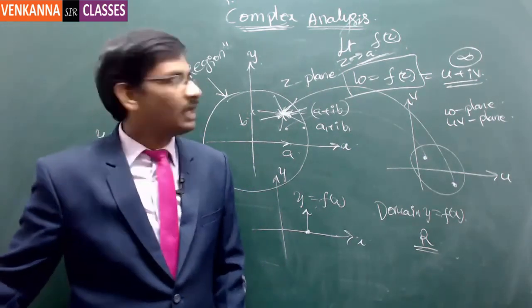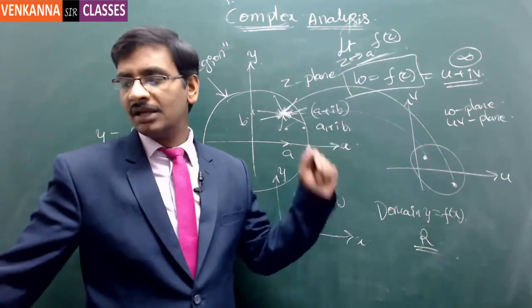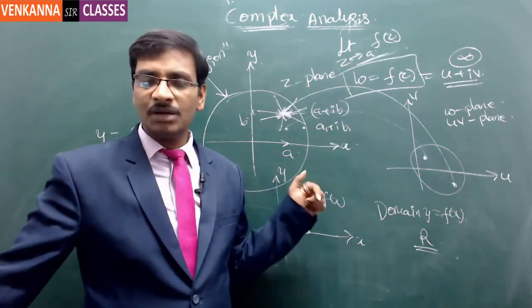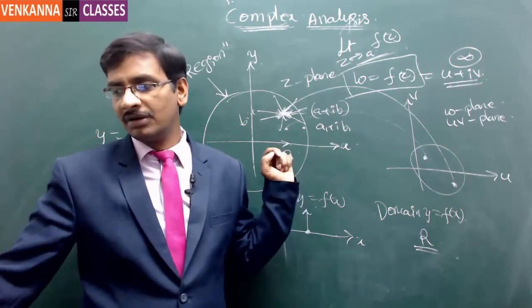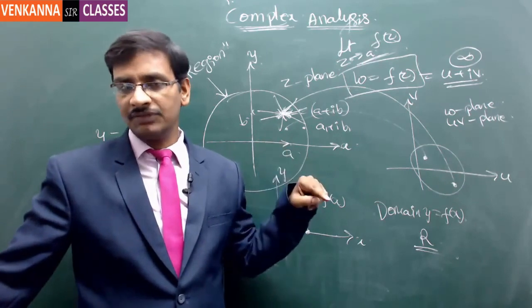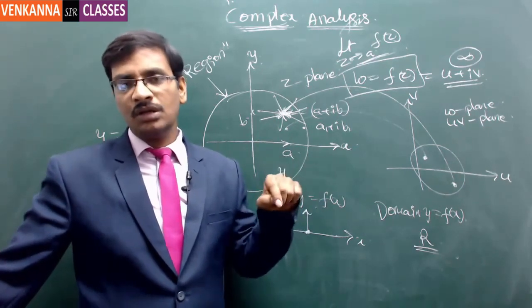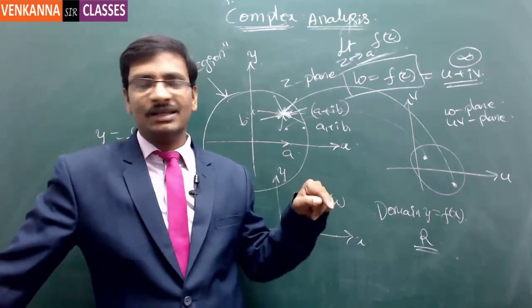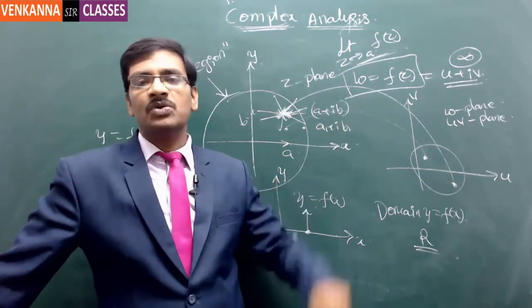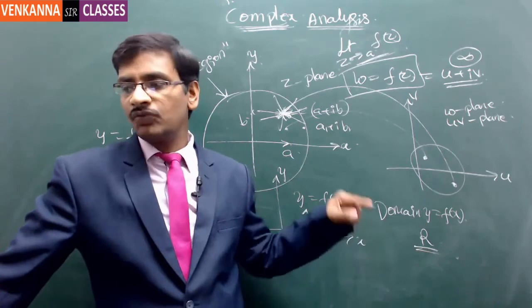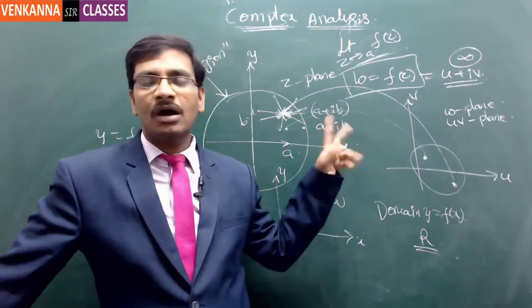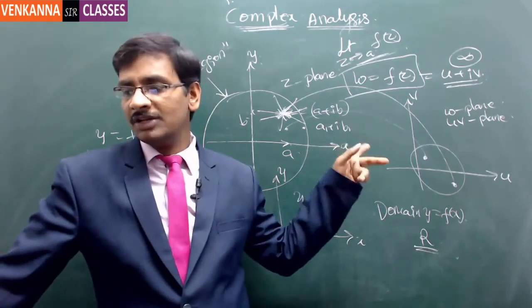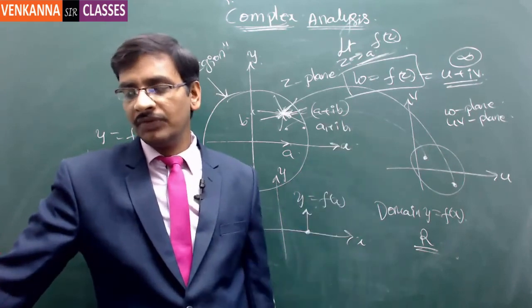So if you know the real part, you will be able to calculate the imaginary part. If you know the imaginary part, you will be able to calculate the real part for any analytic function. This is the condition. So you have to identify whether it is analytic or not. If it is analytic, then the Cauchy-Riemann equations will help us find the real part or the imaginary part, depending on which one is given; the other part will be known.